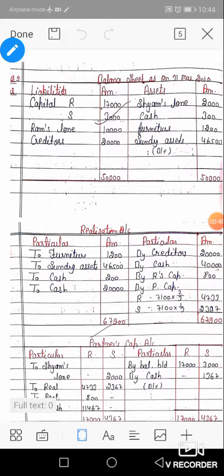The partnership between Ram and Sham was dissolved on 31st March 2010. Ram's capital was rupees 17,000 and Sham's capital was rupees 3,000. Sham owed rupees 2,000 to the firm and the firm owed 10,000 to Ram. Sham owed 2,000 to the firm means Sham has taken a loan from the firm, and the firm owed 10,000 to Ram means the firm has taken a loan from Ram. There are two loans: one taken by Sham and the other taken by the firm.